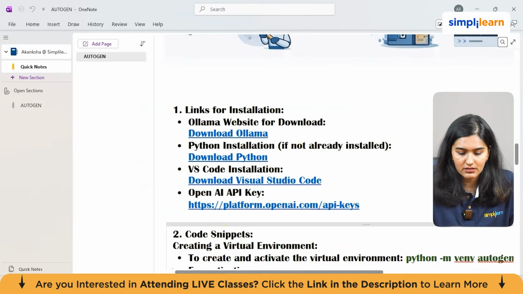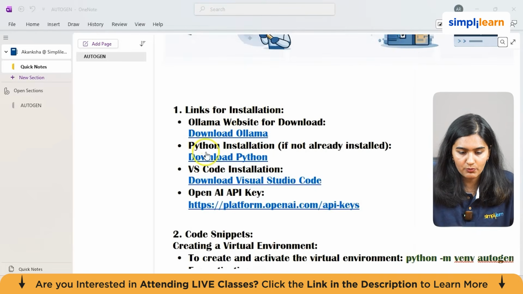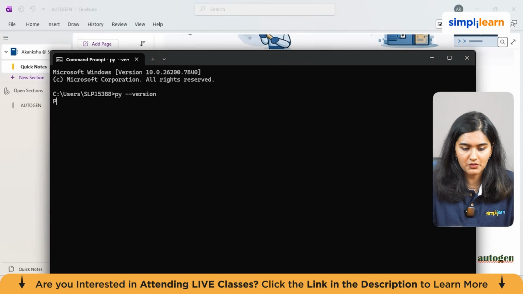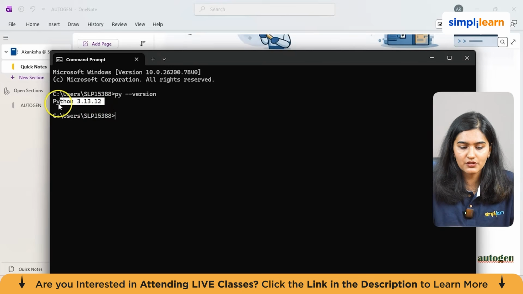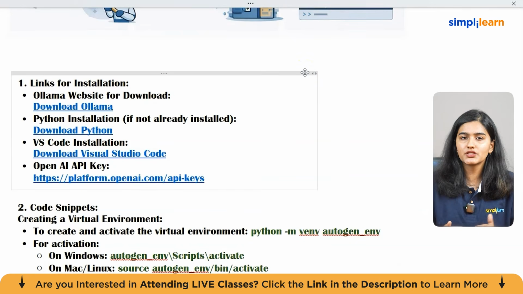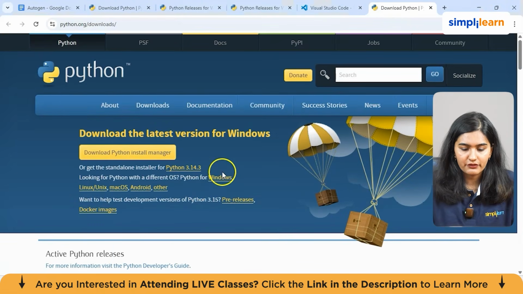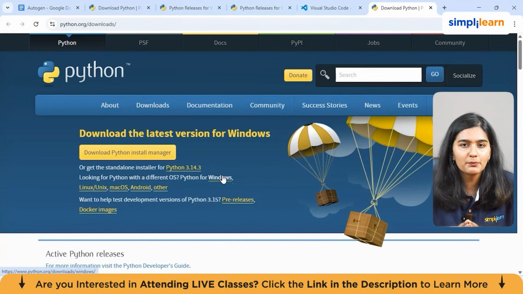Say, for example, I'll just go here, I'll type CMD and open it. Okay, so it is showing me that Python is installed and it is version 3.13.12. And if Python is not installed, just download it from the official Python website. You can go here and download Python for Windows. Anyway, I'll be providing all the links in the description, so don't worry.